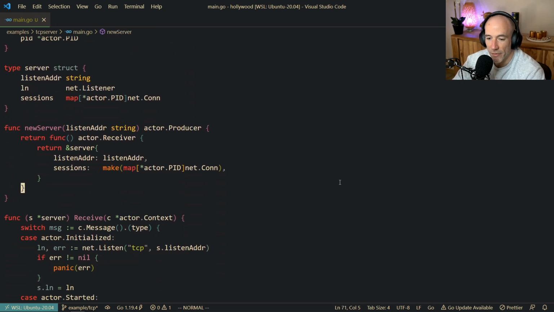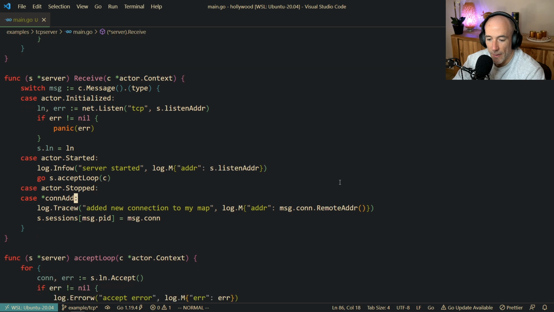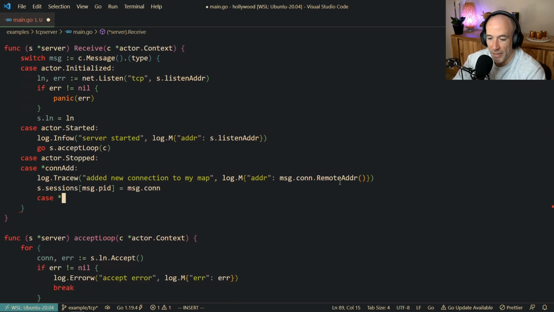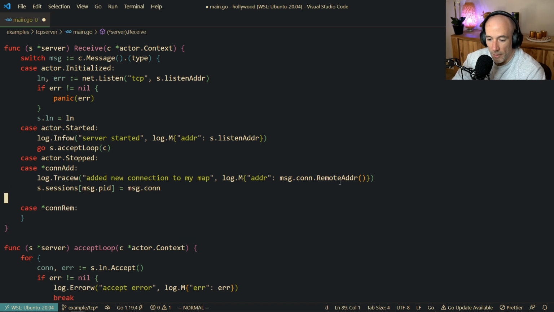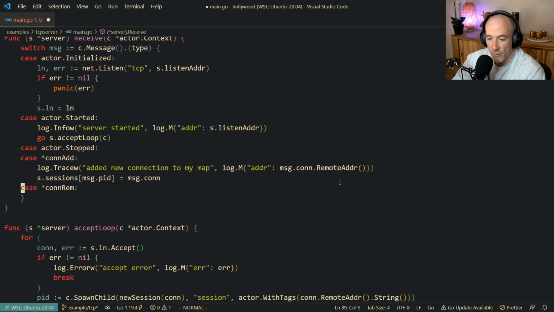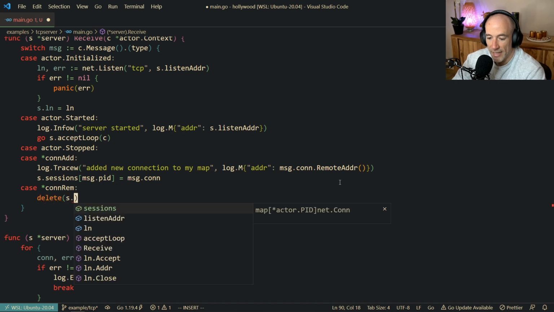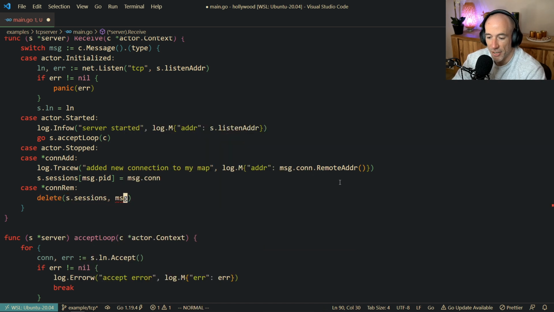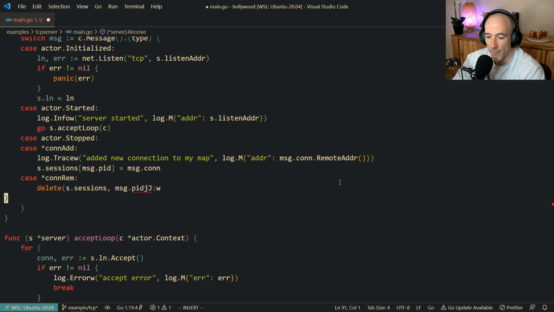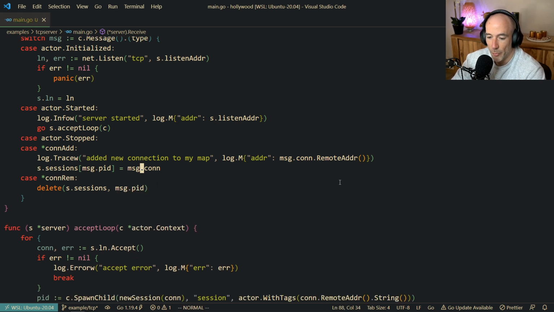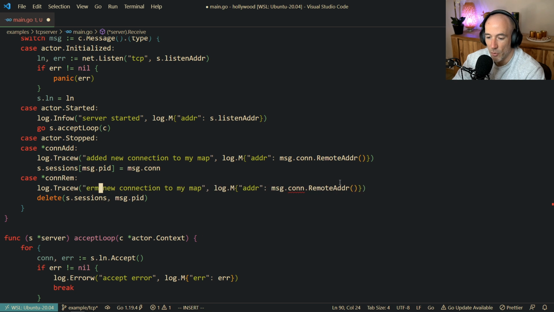So each time the server gets a con rem, if it's a con rem, we're gonna basically do delete s sessions msg pit. Boom. Just like that. We're gonna copy this line. We're gonna say removed connection from my map.